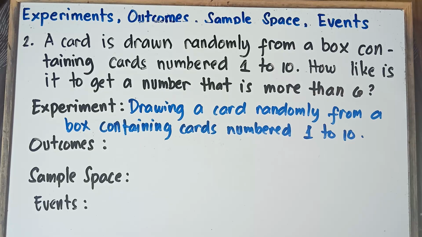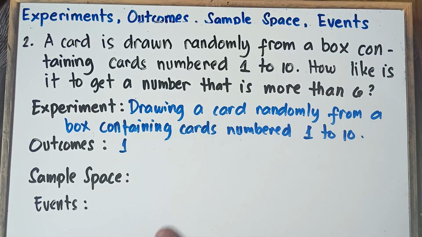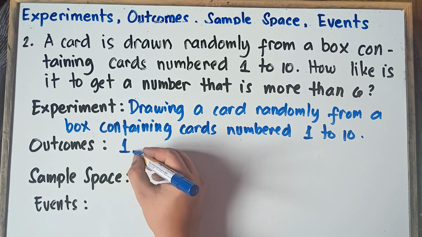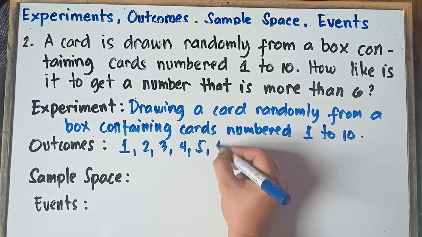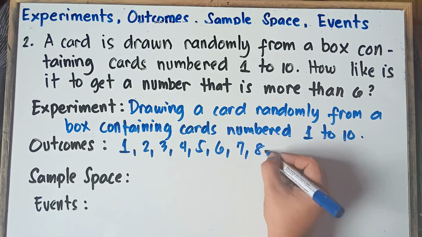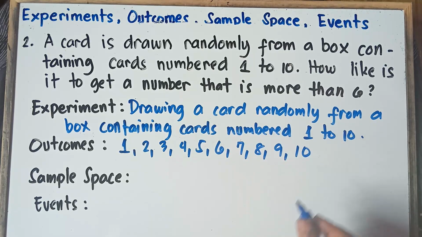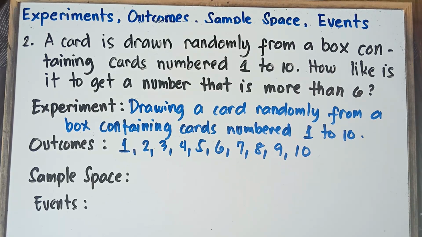So what are the possible outcomes? Of course, the outcomes, you can have 1. Once again, class, we do have numbers 1 to 10. So therefore, the possible outcomes, when you draw a card, there will be 1, 2, 3, 4, 5, 6, 7, 8, 9, and then 10. So those are the possible outcomes.